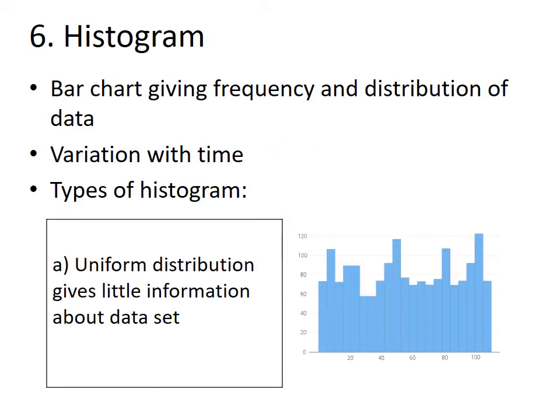Sixth quality control tool is histogram. It is a bar chart giving information about frequency and distribution of data. The information varies with respect to time, which is marked on x-axis. There are 6 types of histogram. First is uniform distribution histogram. The data is collected here uniformly throughout the entire span of the histogram. Now the figure shows that we get very little information about what type of data is collected.